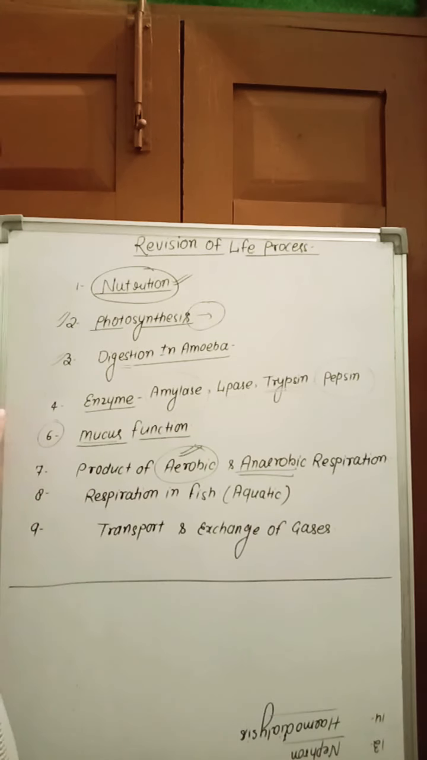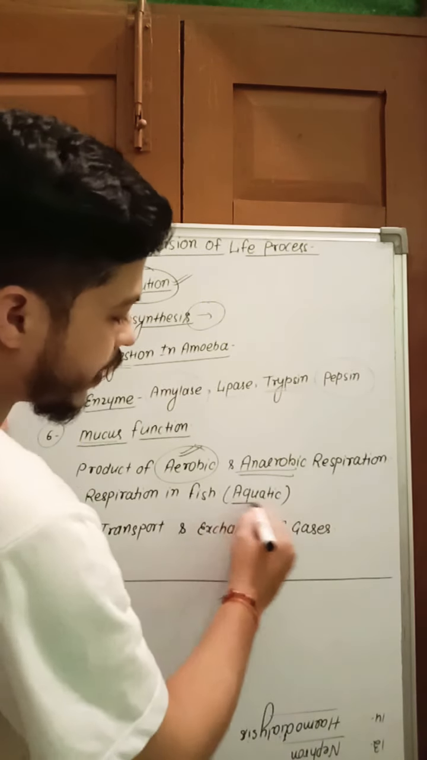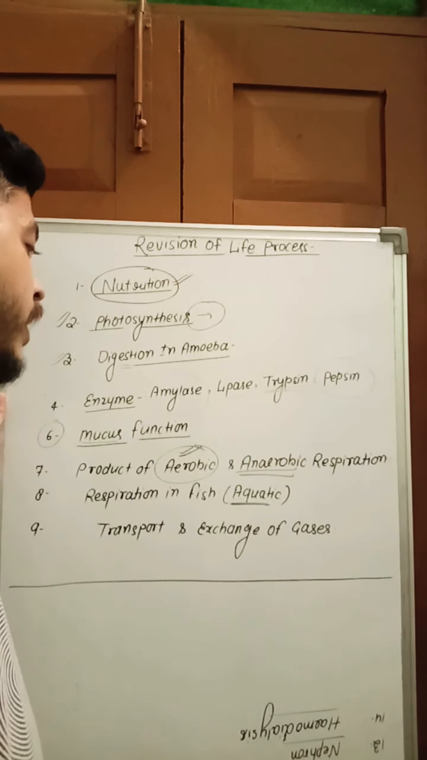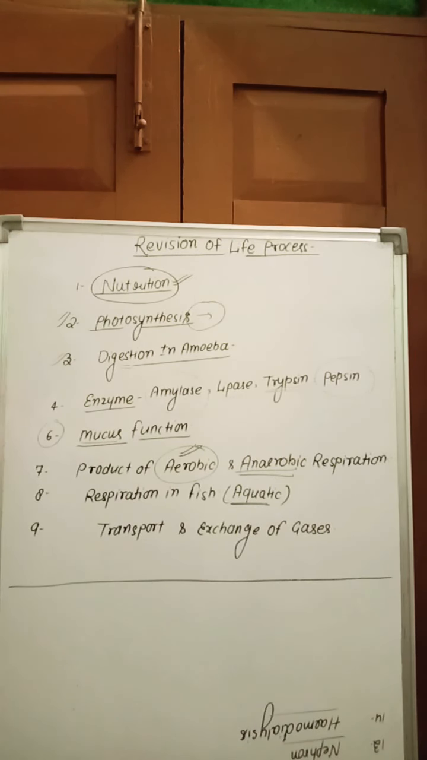Next one, respiration in fish, that is, aquatic animals. When a fish gets out of the water, it will not survive, because fish are modified. Fish have gills modified for taking dissolved oxygen from the water. They are not adapted for taking atmospheric oxygen. That's why when a fish gets out of the water, it will not survive.